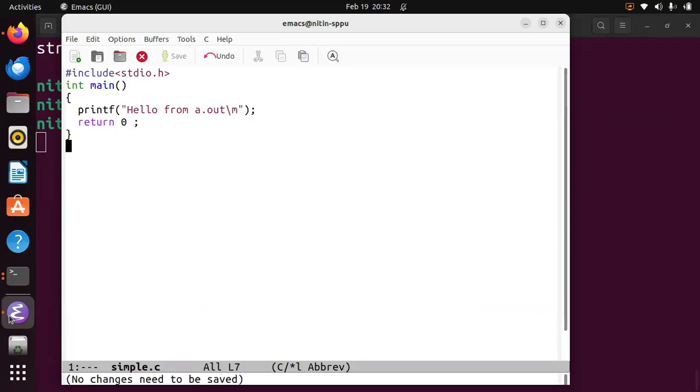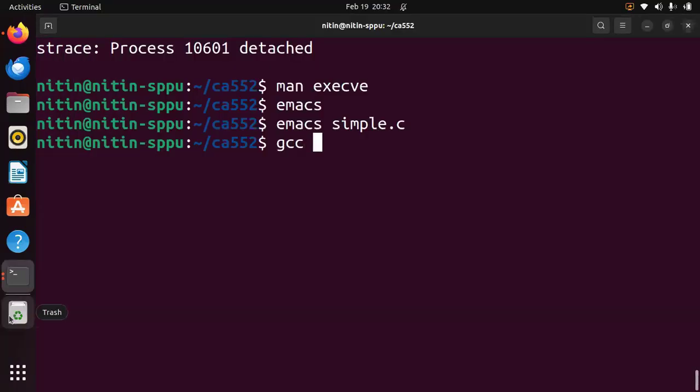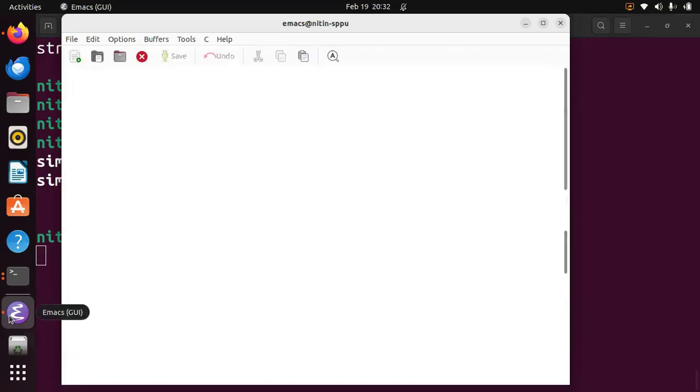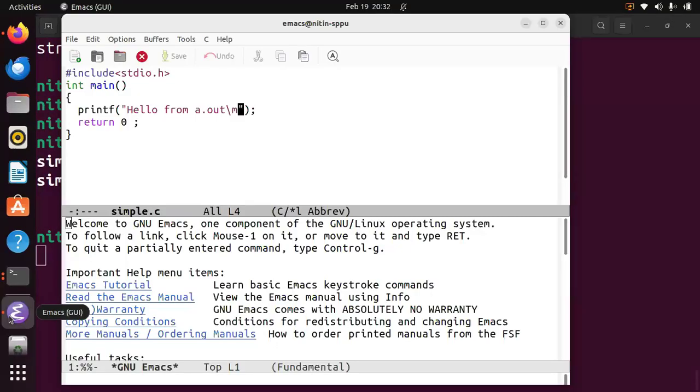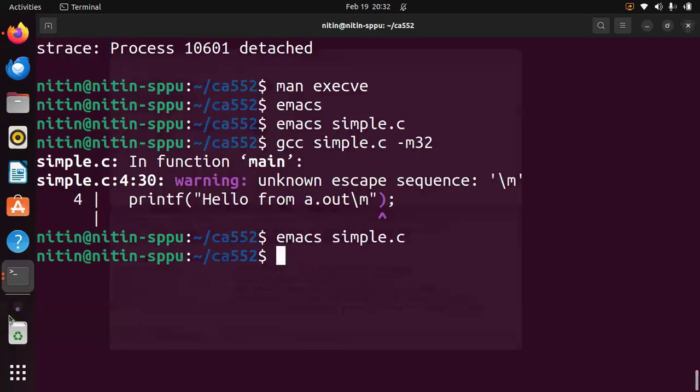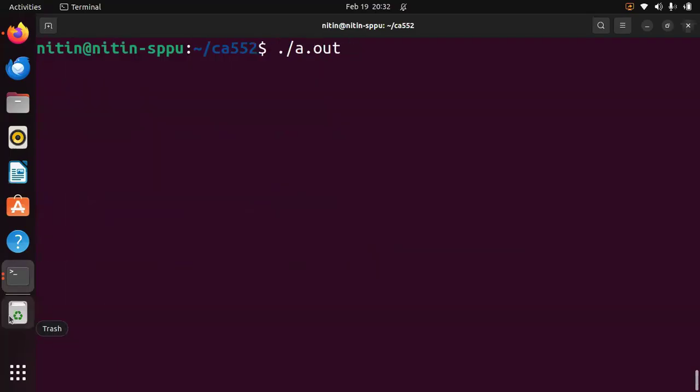Let us compile this code. Our code got compiled and it created a.out. Suppose I write ./a.out, what will it do? It will print the message that we added there, hello from a.out.